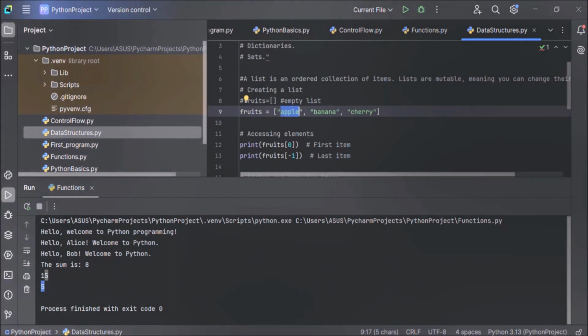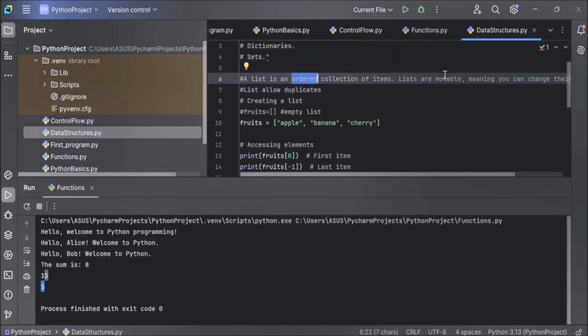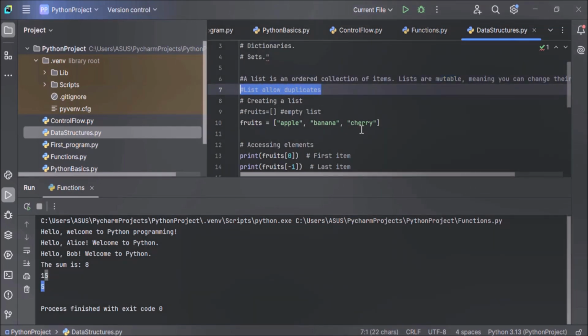And one more thing, lists allow duplicates. Since lists are indexed, a list can have items with the same value. List allows duplicates. Let me write this point also. So you have to remember all these points. List is an ordered collection of items. Lists are mutable, you can change the values, and list allows duplicates.